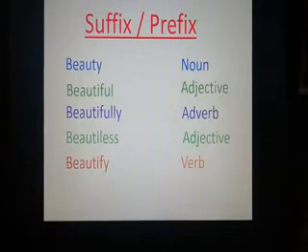Actually, with using beauty, I can form 5 words. There are 5 words using beauty: beauty, beautiful, beautifully, beautyless, beautify. Okay, these 5 words are noun, adjective, adverb, adjective and verb. Dear learners, actually, in the passage, you will see a gap, and which word you will use in the gap, you have to know.